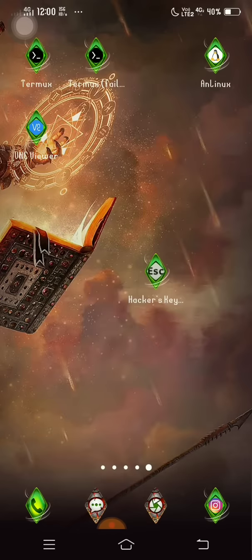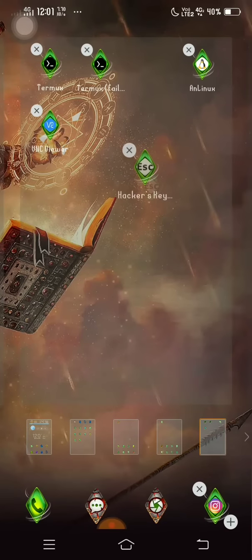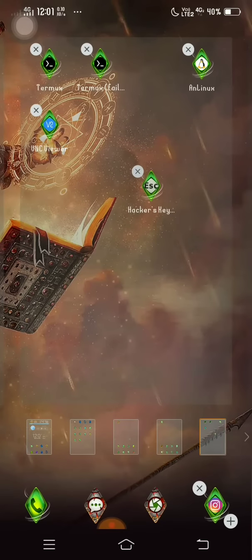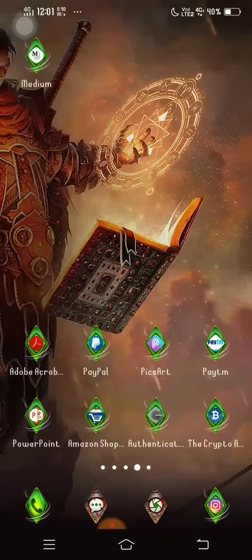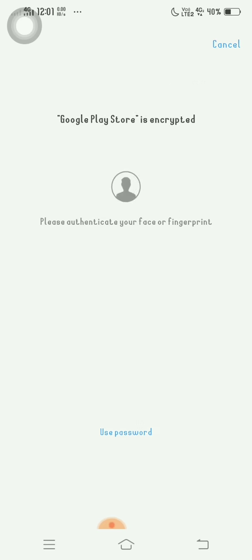So we just need to install three applications. First one is Termux, second AnLinux, and third is VNC Viewer. And you can install Hacker's Keypad if your keyboard is not good, but I don't need this. So let's delete it. So just go to your Play Store